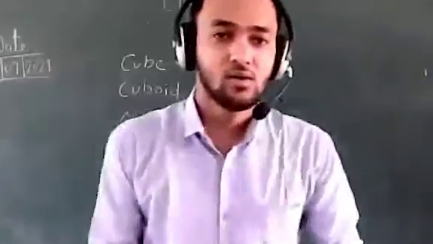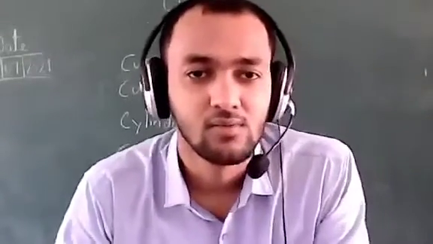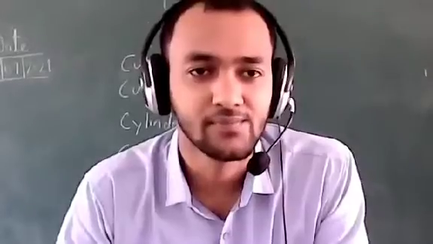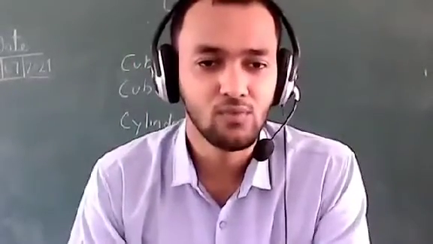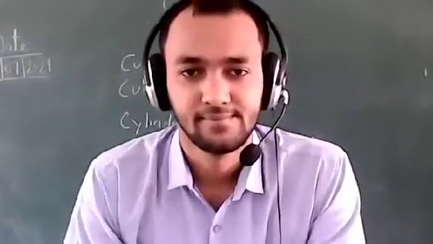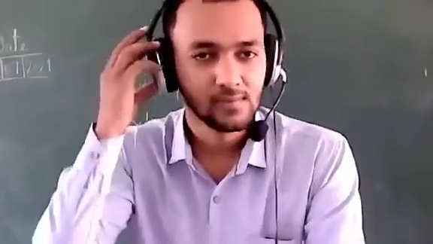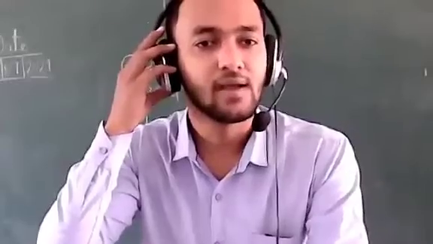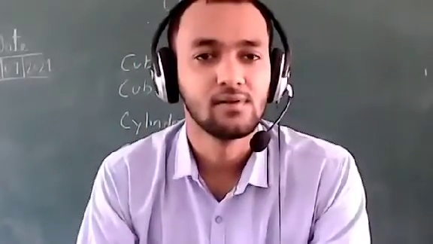Okay, who will tell me what is the difference between cube and cuboid? Yes, Arav Pandey. In a cube, all sides are equal, but in a cuboid not all sides are equal.